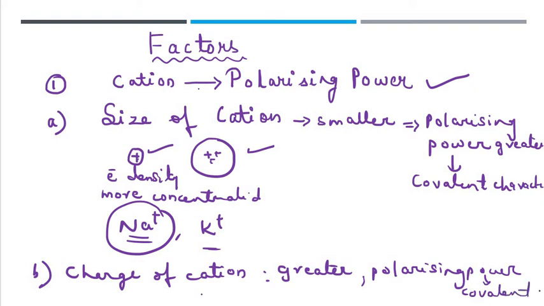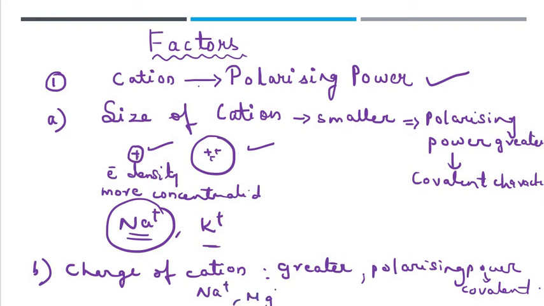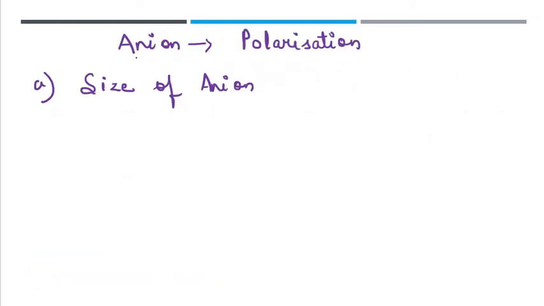For example, if we are taking three ions, we have Na plus ion, Mg2 plus ion and Al3 plus ion. Out of these three, you can see which one is having a greater charge? Al3 plus ion is having a greater charge, and thus greater the charge, greater will be the polarizing power of that cation. Now let us see what are the factors that affect the anion.